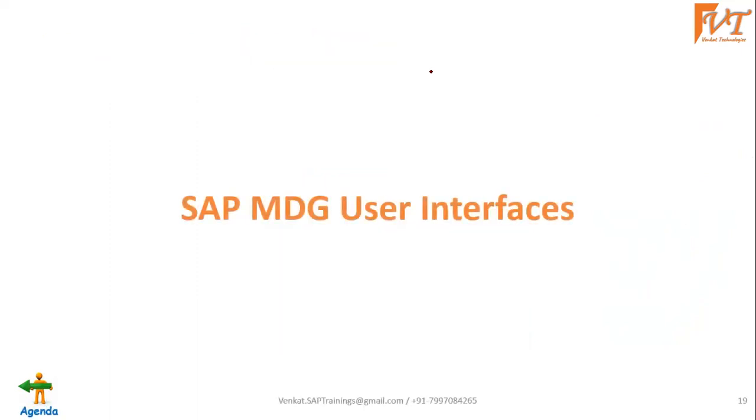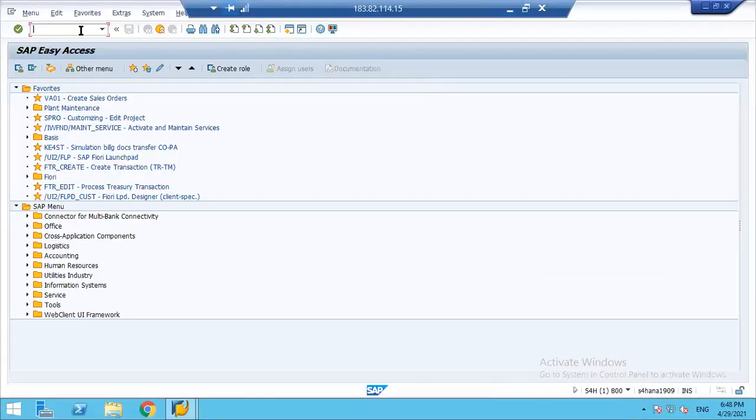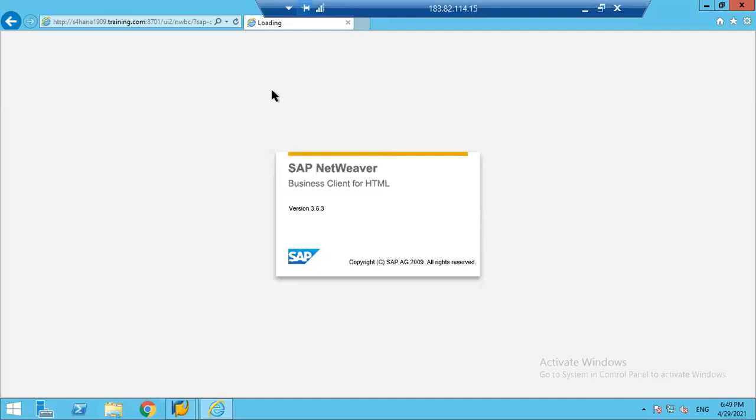So that was about yesterday's demo, a quick recap. In today's session, we are going to see what the various user interfaces available in SAP MDG are and how we are going to work with them. Just to give you a quick understanding, let me take you to the system. This is our SAP MDG system. Don't worry if you are new to SAP and don't know how to connect to it. Going further, we'll discuss that in detail. And these transaction codes, you don't need to worry about all these things. I just wanted to show you how it looks.